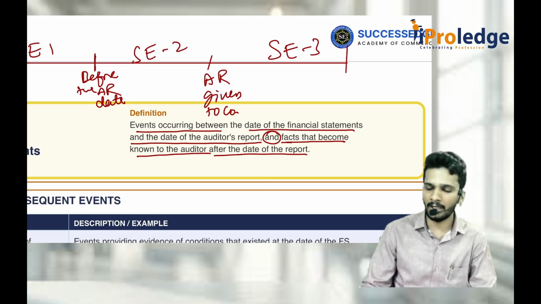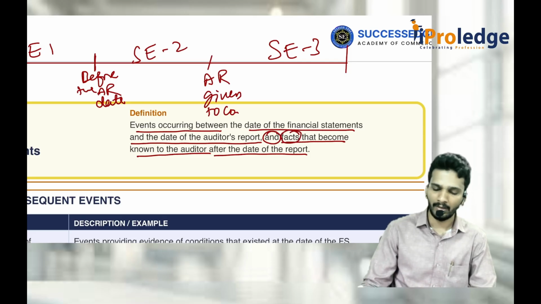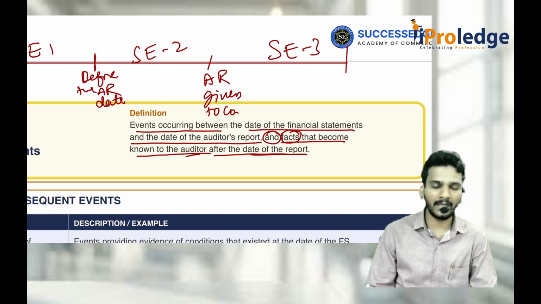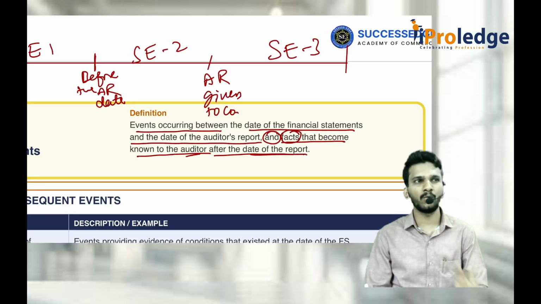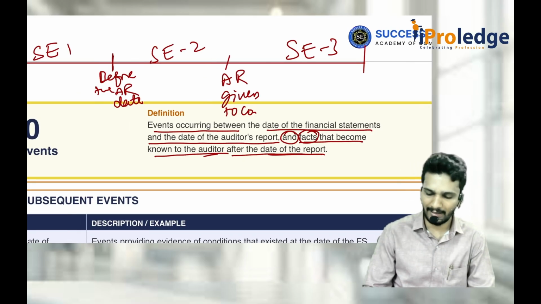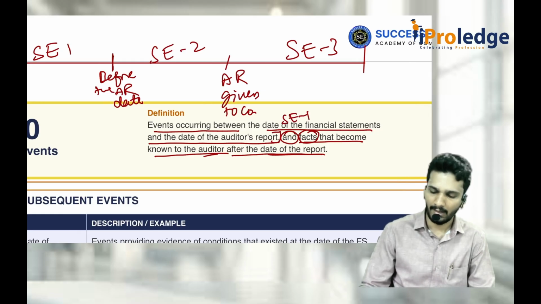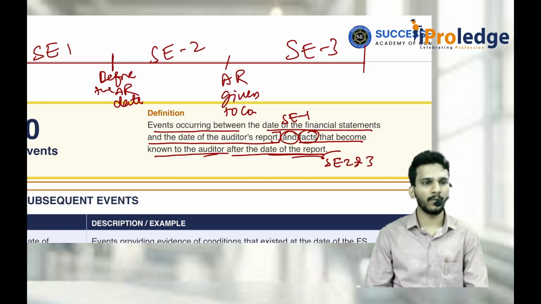And after issuing the audit report, if you come to know any facts, as an auditor, how do you deal with it in your audit report? That is what two things are being discussed. So till this part, this is SE1, and this part is SE2 and 3, subsequent events 2 and 3.